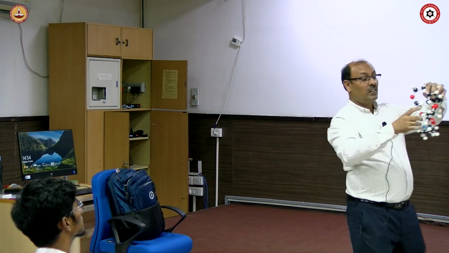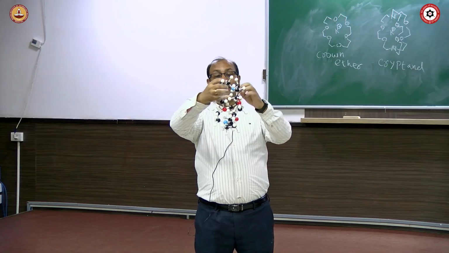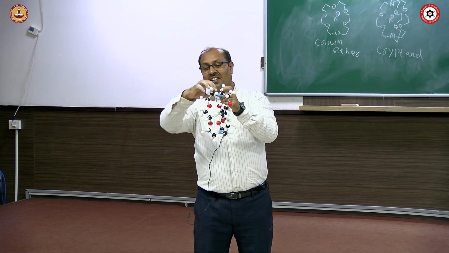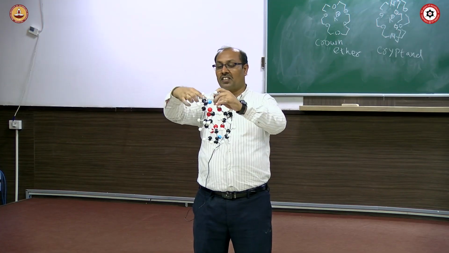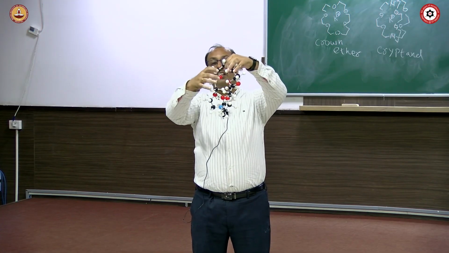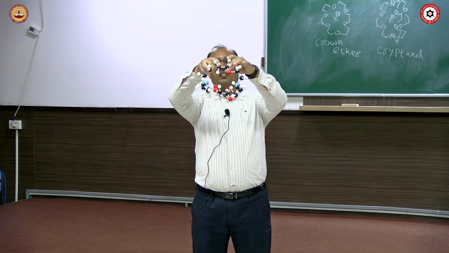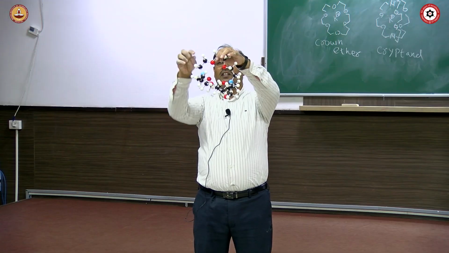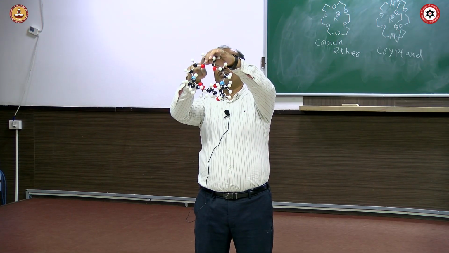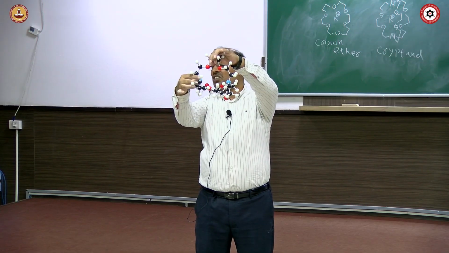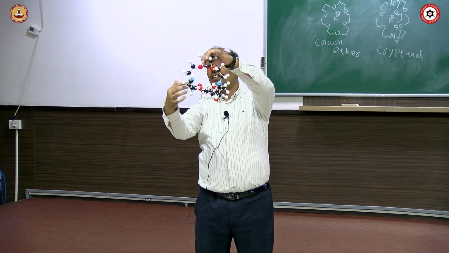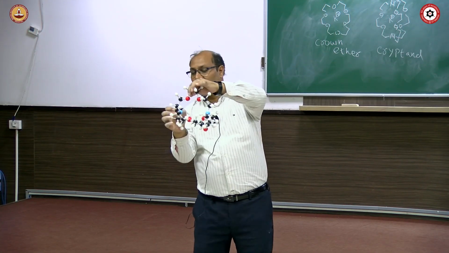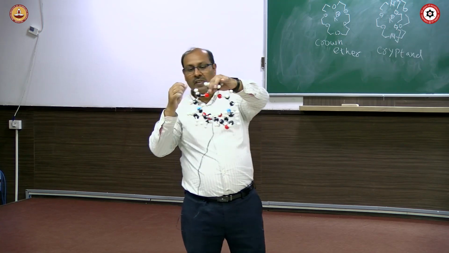Now you have a look. If you do not look at one of the arms, the other two arms are not planar cyclic. It's slightly bent. So approximately from 1 point, 3 arms have come out, and 3 arms are hanging down. You see one of the arms: nitrogen, CH2, CH2O, CH2, CH2O, CH2, CH2N. Earlier that was oxygen in the crown ether. And from here, the other thing which was going in the same plane, now it is either that side or this side, because 3 things have to be attached. So in this way,